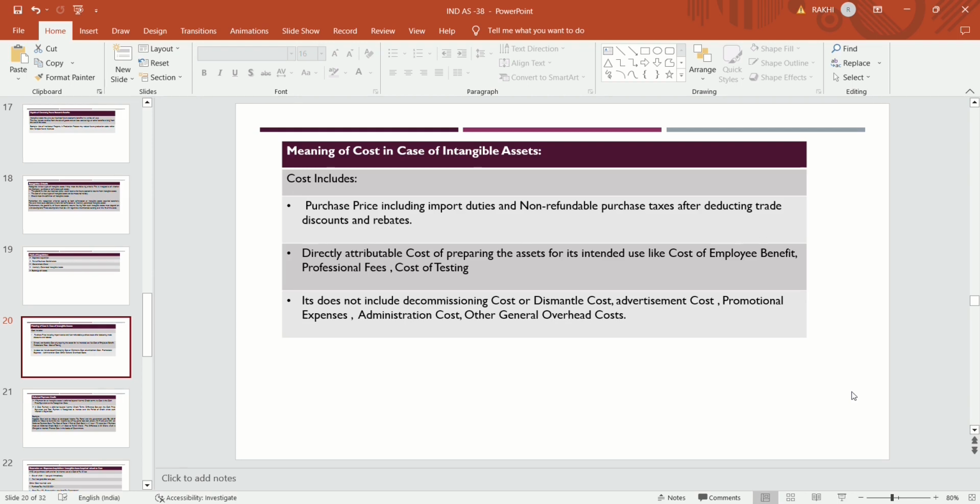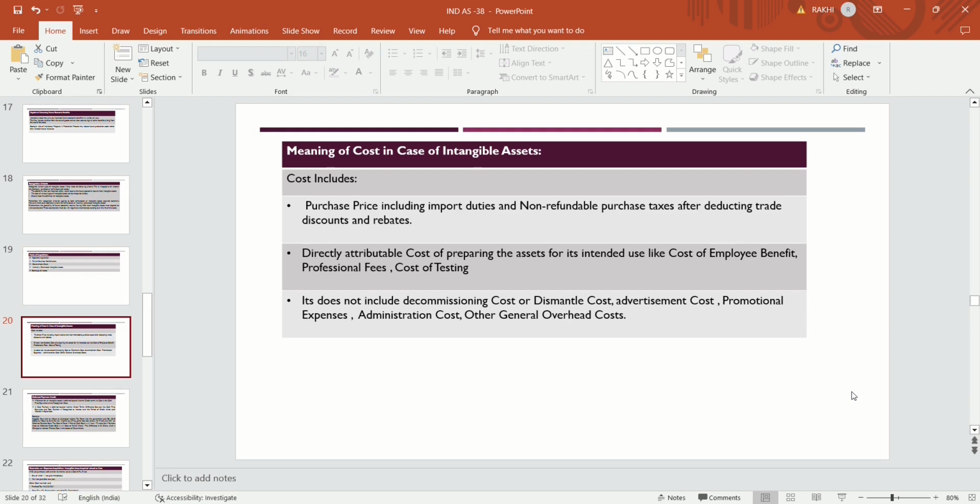and rebates. Cost also includes the directly attributable cost of preparing the asset for its intended use, like employee benefits, professional fees, and cost of testing, which is directly attributable to that asset.